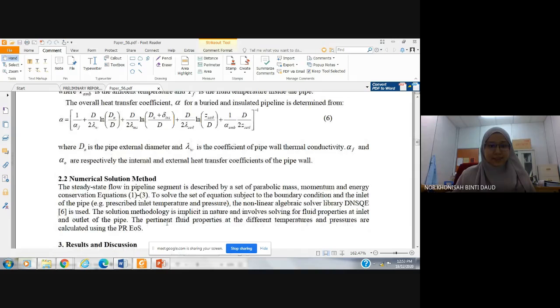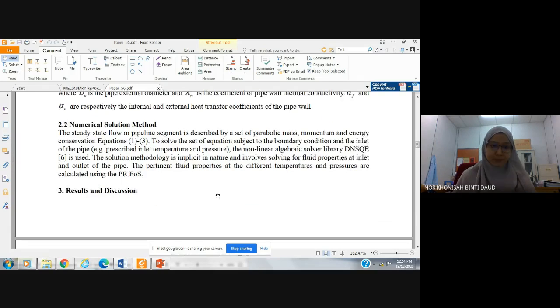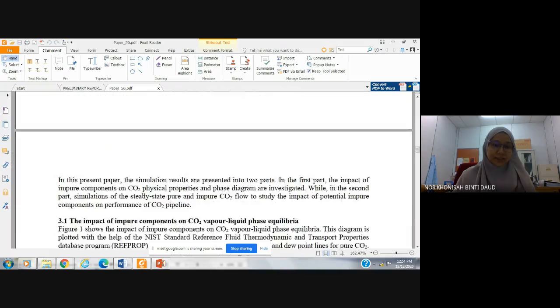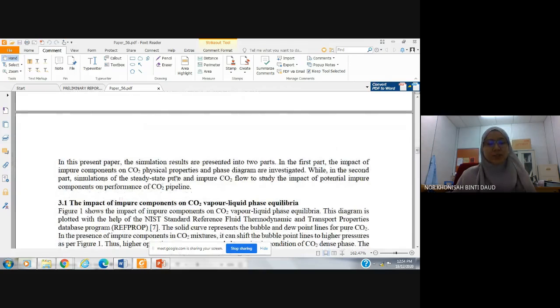All the properties, pressure, temperature, density and so on of a carbon dioxide stream is calculated using Peng-Robinson equation of state. The analytical model is developed using Fortran software.